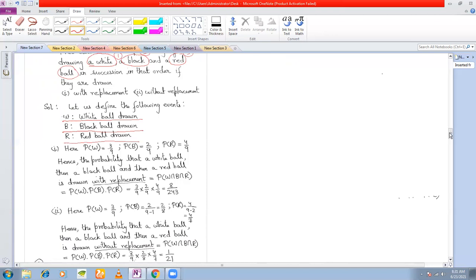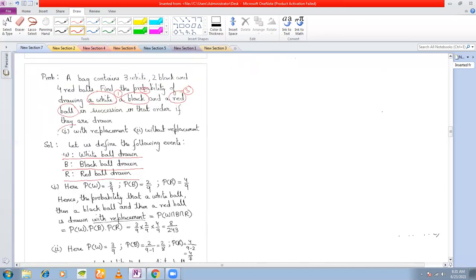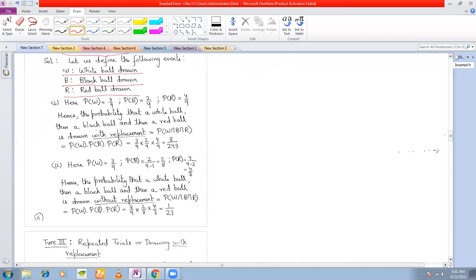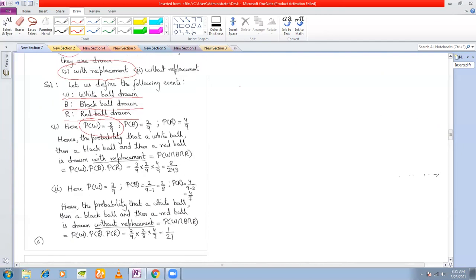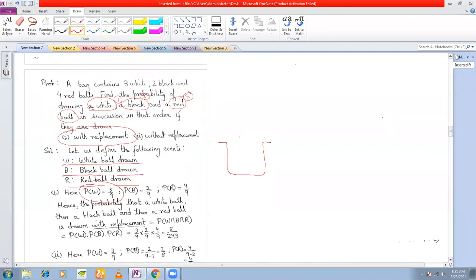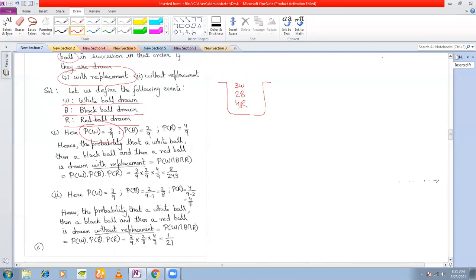So what is the probability if it is with replacement? We are now considering the first case, with replacement. You are drawing out one ball and then keeping it back, and then in the second draw again drawing out one ball. So what is the probability of a white ball in the first draw? There are 3 white balls, 2 black, and 4 red. So 3 white balls are there. The probability of picking up a white ball in the first draw is 3 divided by the total number of balls.